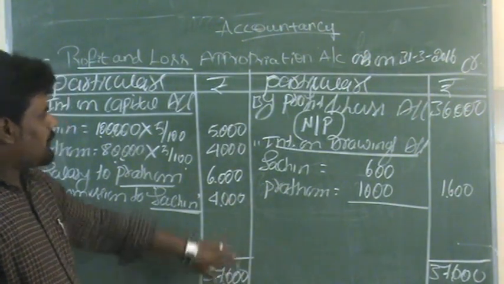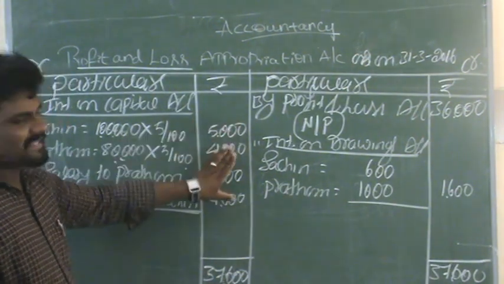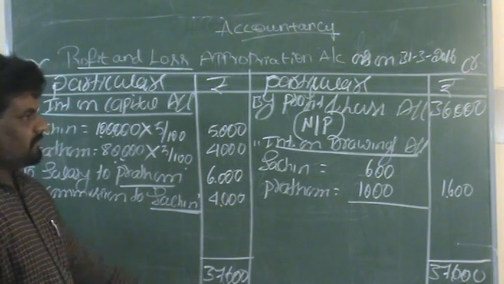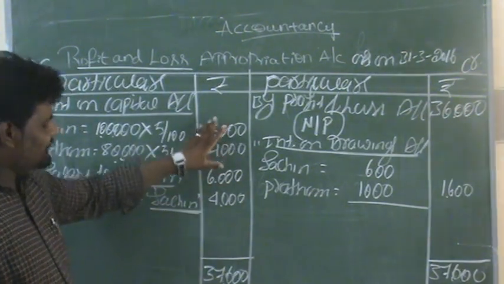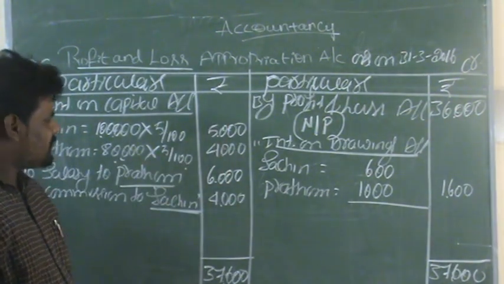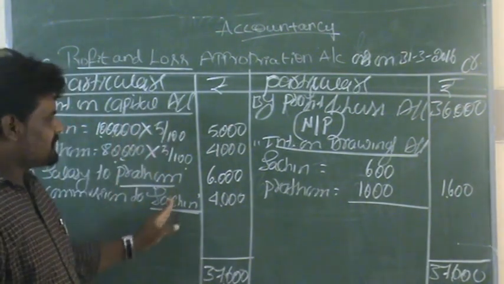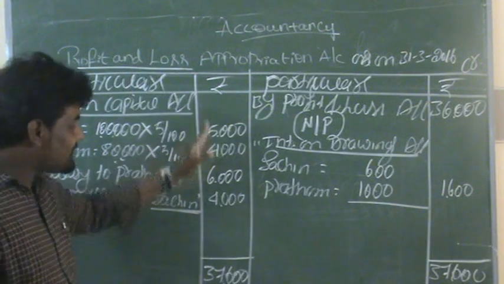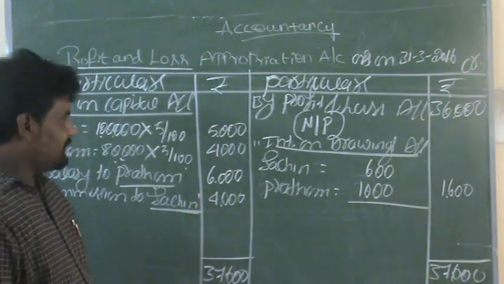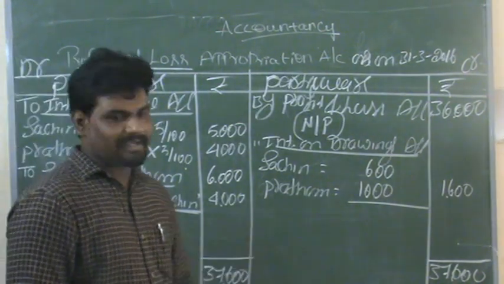37,600. Now you have to deduct all the debit side transactions: interest on capital, salary, commission. All these transactions we need to deduct from the total credit balance.